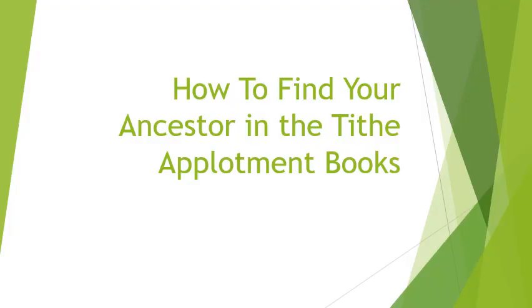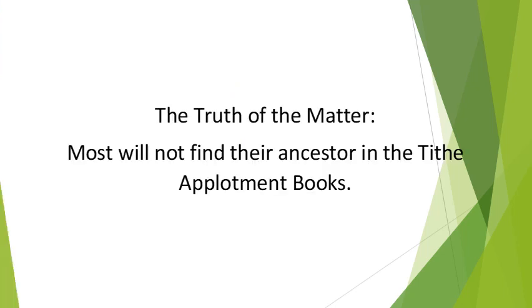Today's tip: how to find your ancestor in the Tithe Applotment books. The truth of the matter is that most of us will not find our Irish ancestor in the Tithe Applotment books. Now, what is the reason for that? Well, simply put, many of these Irish Catholics did not have the money to pay the 10%, or the tithe, to the Church of Ireland.